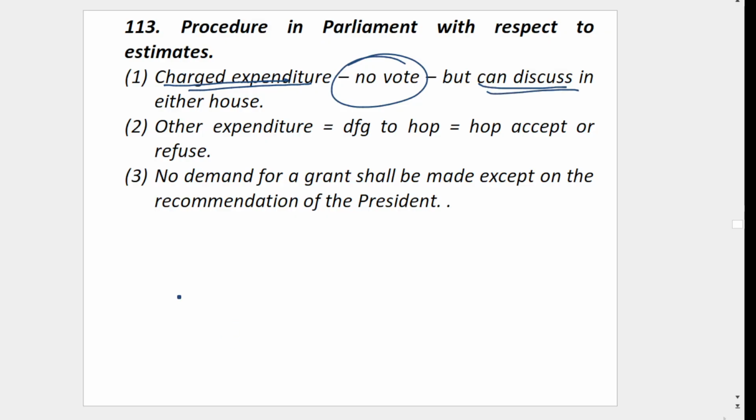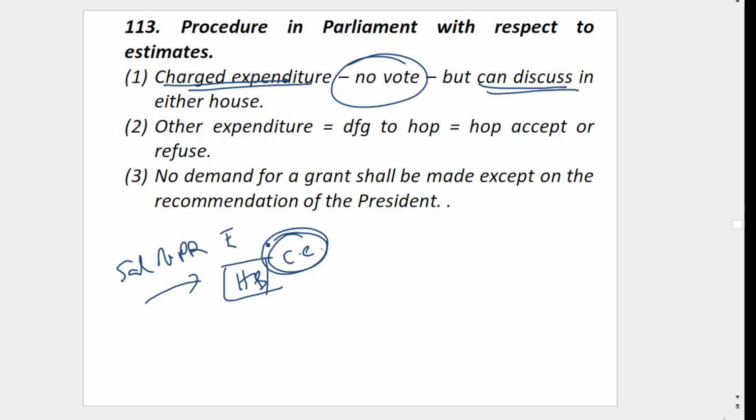See what is the meaning. Whenever, for example, salary of president is introduced, salary of president is some rupee X. This is introduced in the houses. Then they cannot vote if it is a charged expenditure. For example, if the bill is defeated, let's say they say we will not agree, then you would not be able to give salary to the president itself. So that's why this is declared as the charged expenditure.